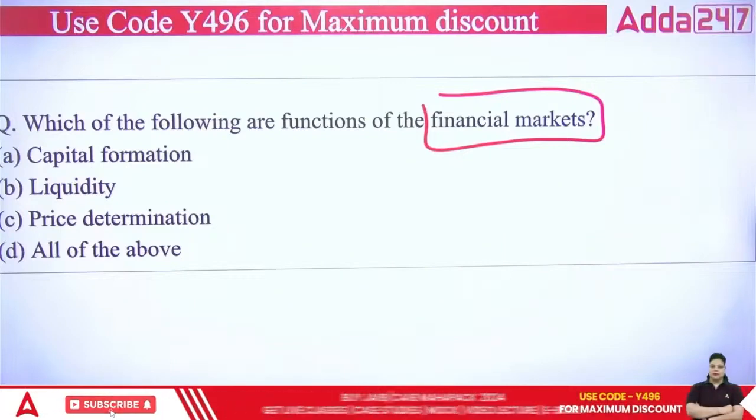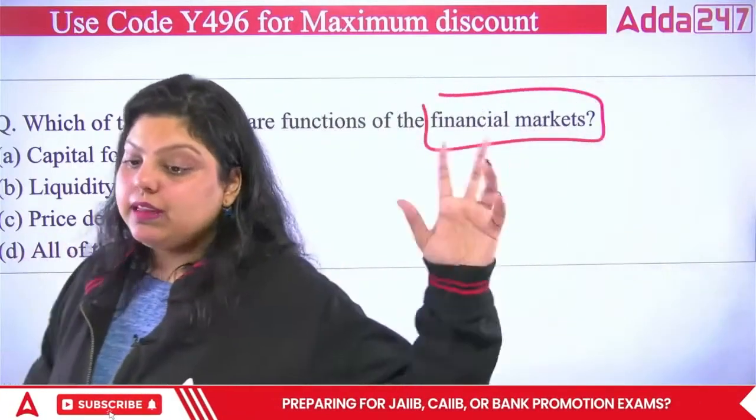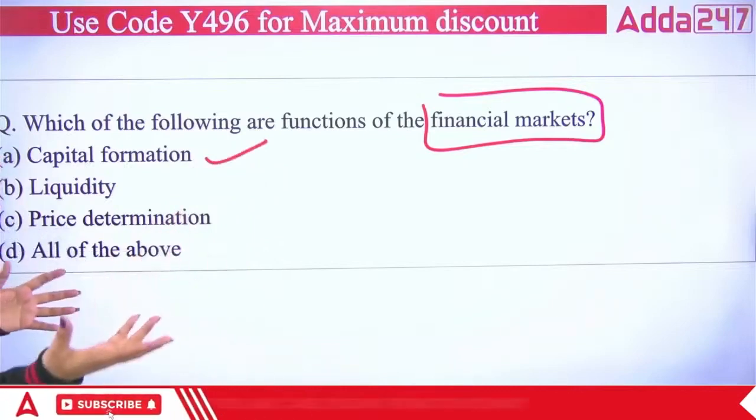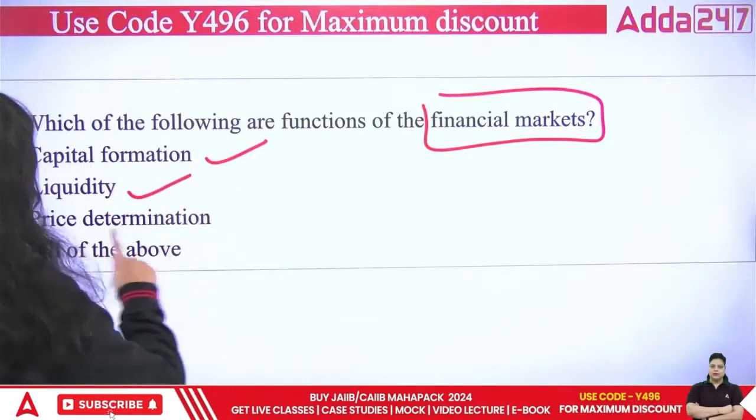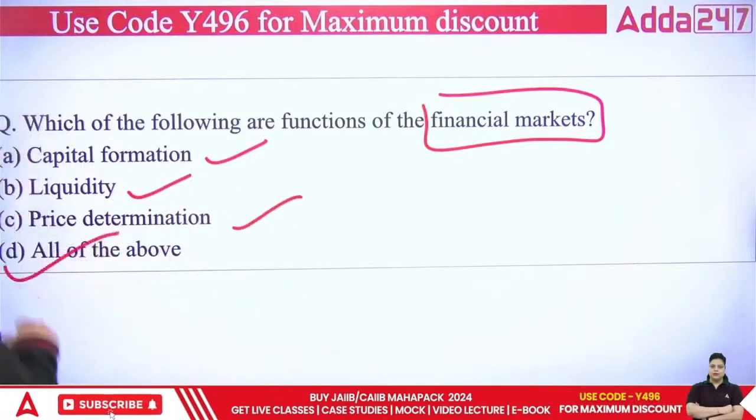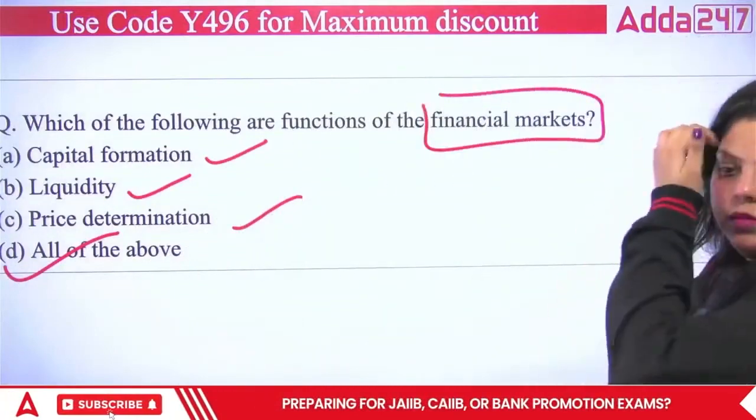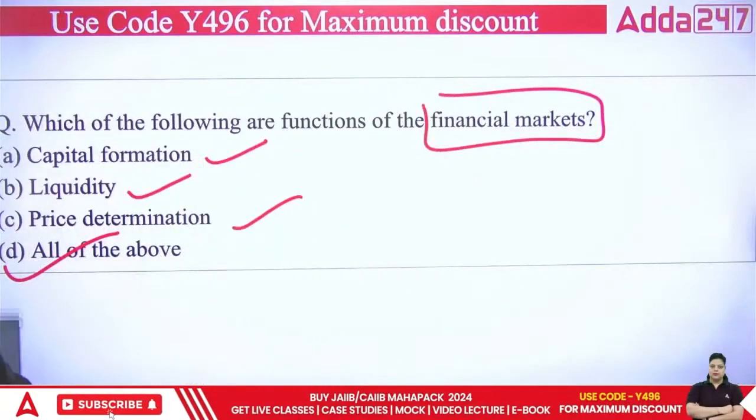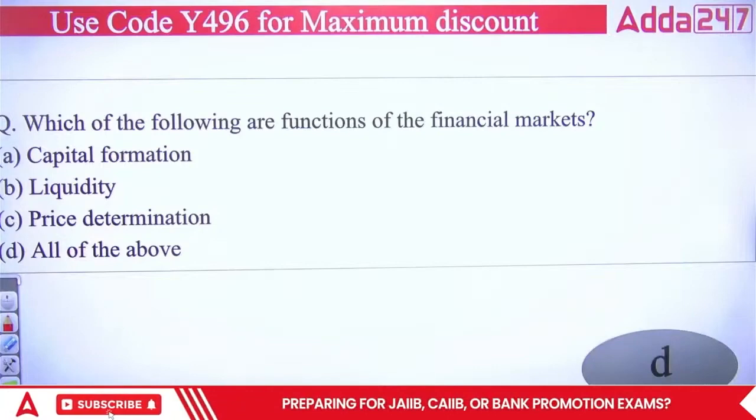Which of the following is correct? The functions of financial market. So financial market covers each type of market that I have given example to. You have to answer which of the following is the function. It does capital formation: you raise capital, it means it formulates capital for you. Then liquidity, it manages the liquidity in the market. Price determination, obviously. So the right answer will be all of the above. All these things can be done under the financial market. So the right answer will be D. Clear? Next question.